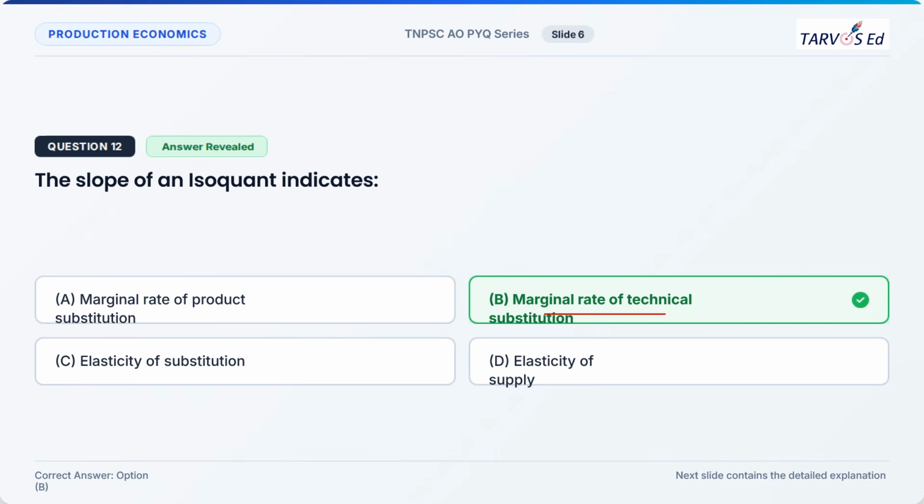Before knowing the slope, you have to know what an isoquant is. Iso means same, quant means quantity, output. It is a line or a curve that represents all possible combinations of two inputs, X1 and X2, that yield the same output. It is also called the equal quantity or equal output curve. It can be called in various ways.